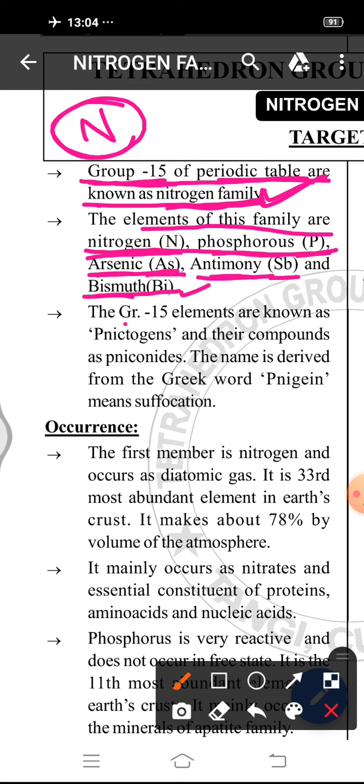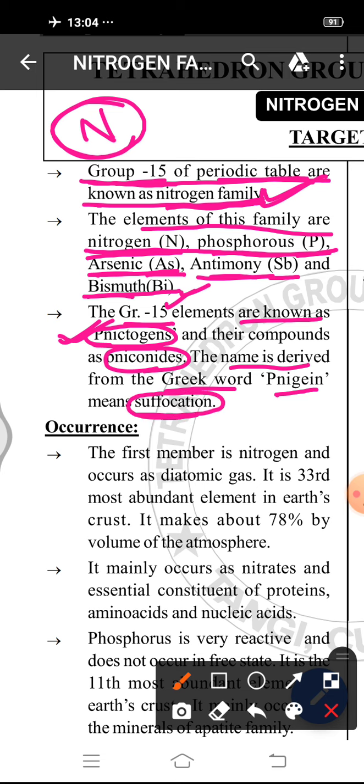Group 15 elements are known as pnictogens, and their compounds are known as pnictides. Why is this called pnictogens? Because this name is derived from a Greek word, pnigen, that means suffocation. So these elements cause suffocation. So these group 15 elements are known as pnictogens and their compounds are known as pnictides.